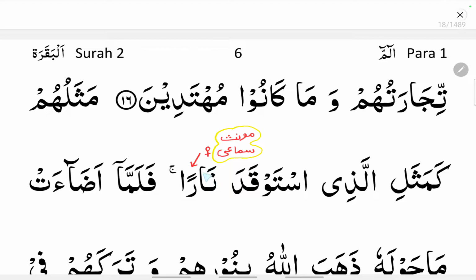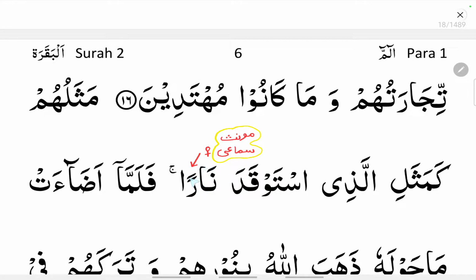Naran. Originally it was narun, noon alif, ra with double dhamma. Here it is also a noun, and which type of feminine noun is it? It is a muannas samai, because it does not follow any rule.